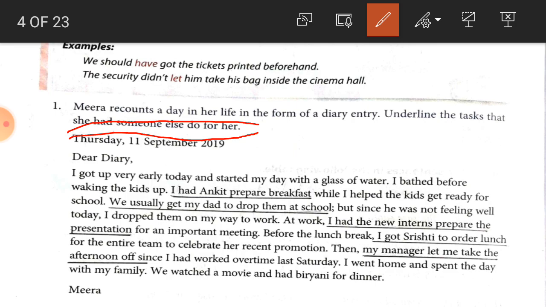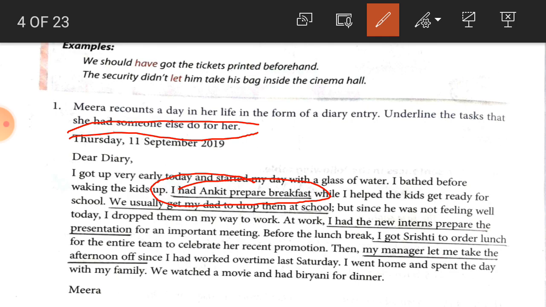I got up very early today and started my day with a glass of water. I bathed before waking the kids up. I had Ankit prepare the breakfast. So here Ankit prepared the breakfast. So this is the task that is not done by her.